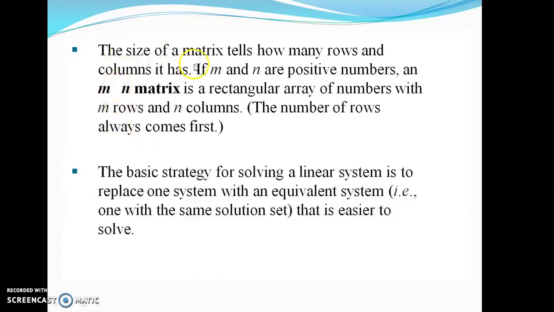The size of a matrix tells how many rows and columns it has. If m and n are positive integers, an m by n matrix is a rectangular array of numbers with m rows and n columns, and the number of rows always comes first. Whenever we define a matrix, we state the number of rows first and columns afterwards.